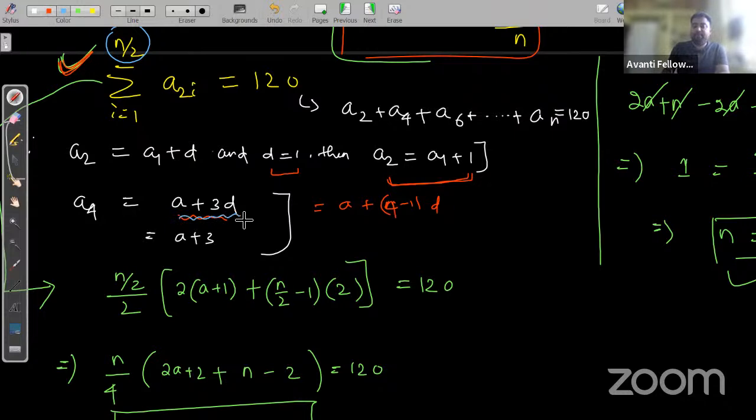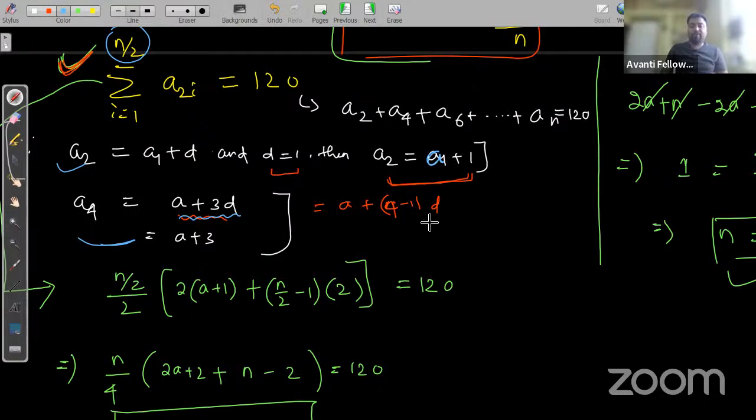We know D is 1, so A4 is A plus 3. And A2 is A1 plus 1, or we can say A2 is A plus 1. So what is the difference?